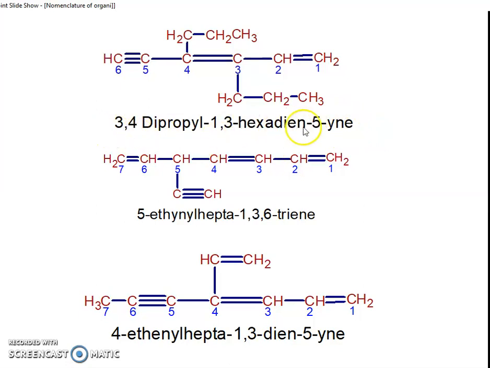So this is the IUPAC nomenclature of such molecules.